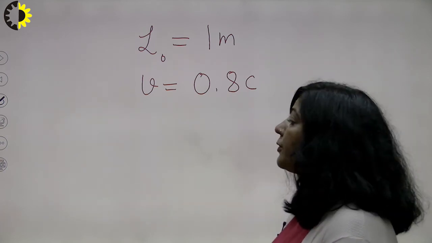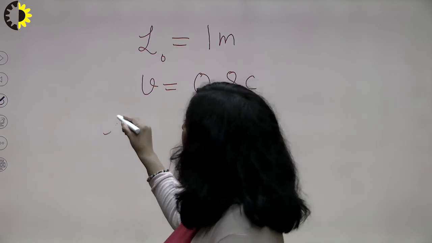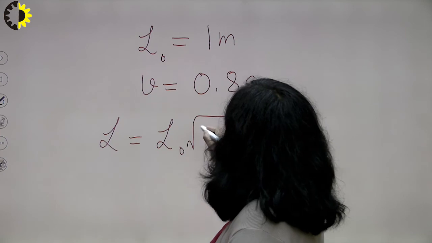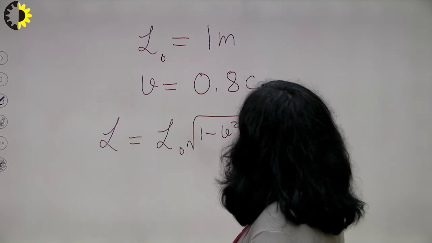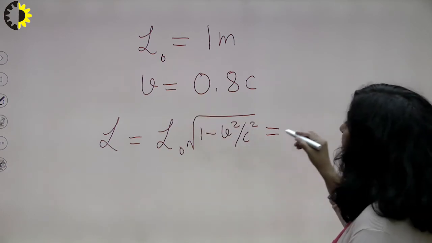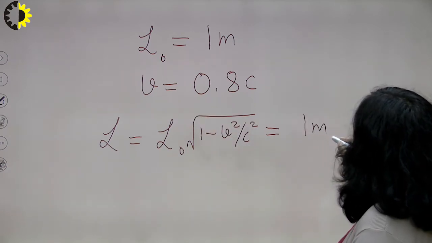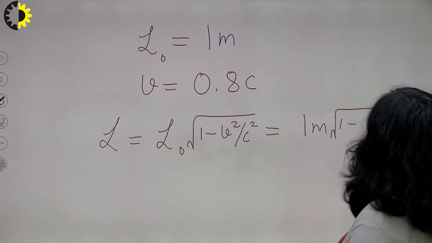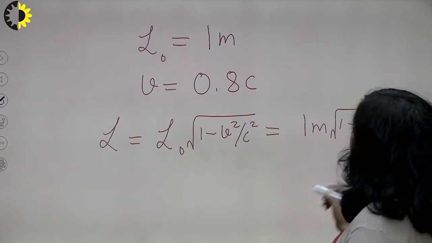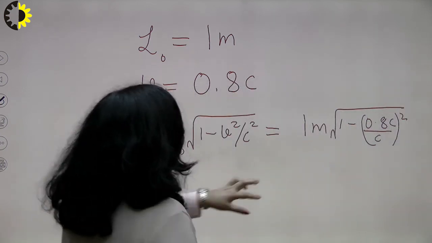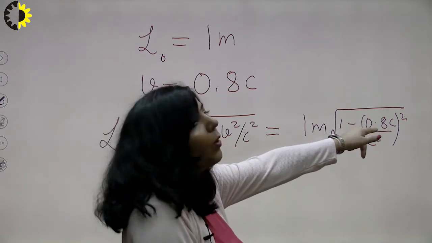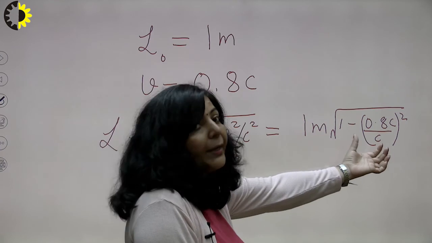According to the length contraction concept, length will be L naught into root 1 minus v square upon c square. Since the length of the object at rest is 1 meter, this is 1 meter into root of 1 minus (0.8 c upon c) square. Here 0.64 c square will get cancelled, leaving 1 minus 0.64, that is 0.36, under the root.